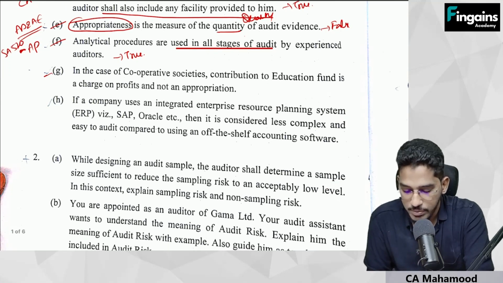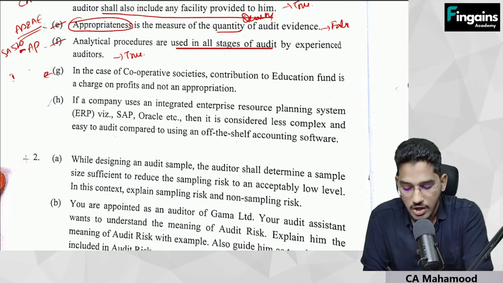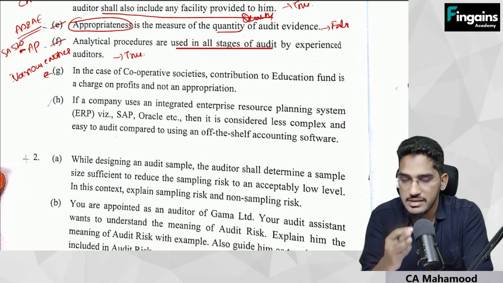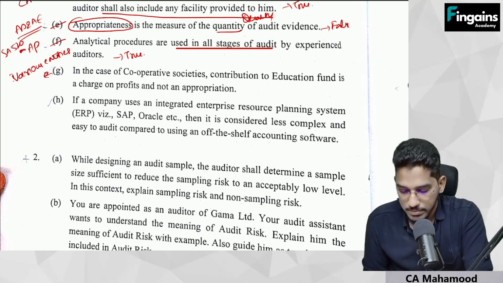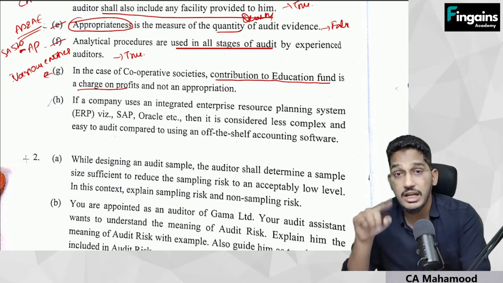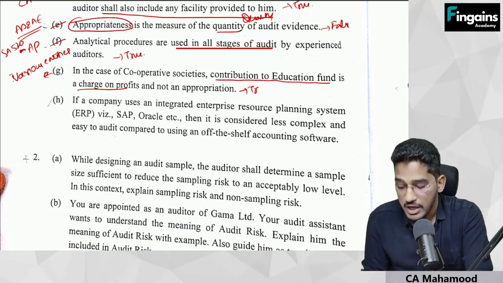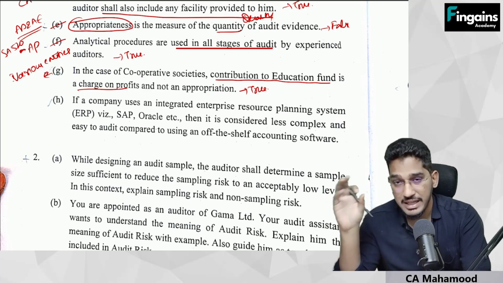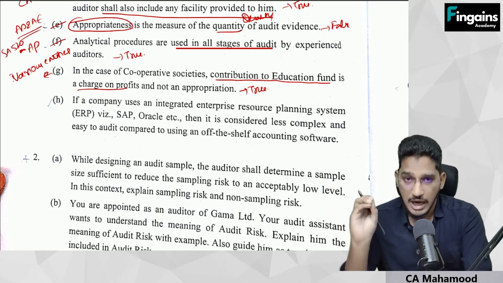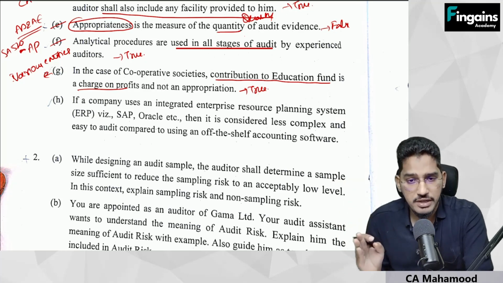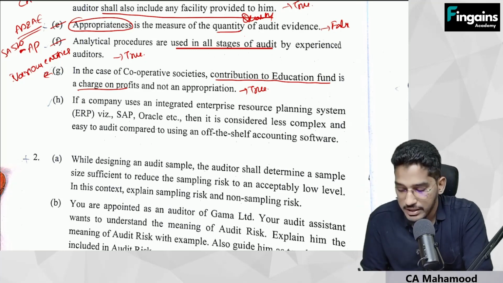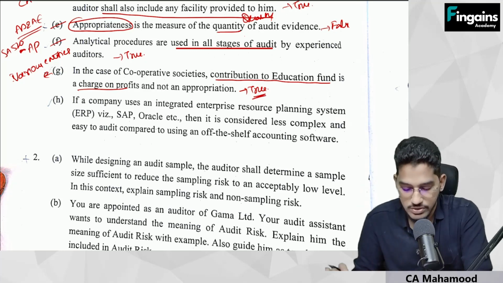Next one is from cooperative societies audit, or you can say the broad chapter of audit of various entities. Even though we have divided cooperative societies audit in our material as a separate chapter, it is a part of audit of various entities only. In the case of cooperative societies audit, contribution to education fund is a charge on profits, not an appropriation. Yes, this statement is true. You have to compulsorily transfer the money to the education fund. It is a charge on profits. It is not an appropriation. So in cooperative societies, the contribution to the education fund is a charge on the profits. This statement is true only. This question is from audit of cooperative societies.